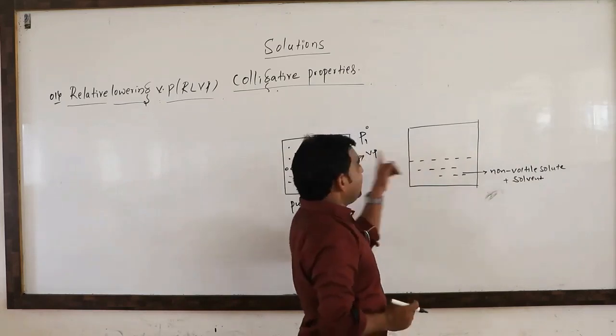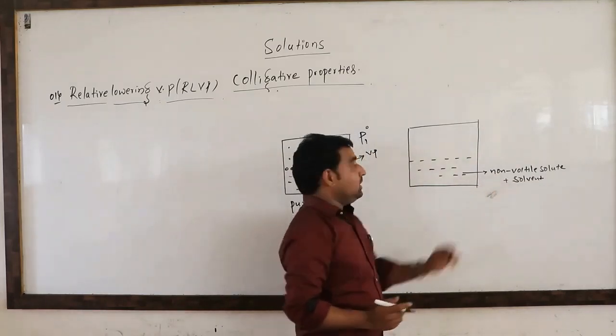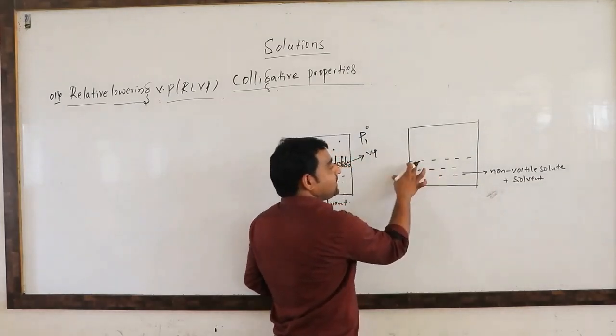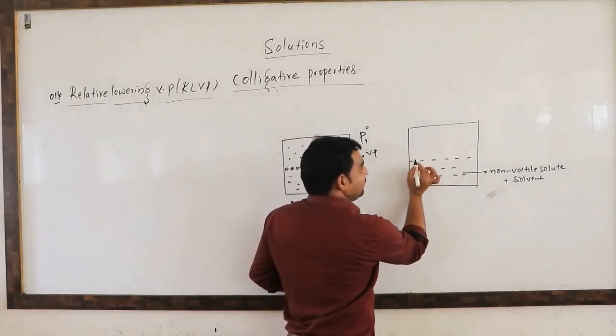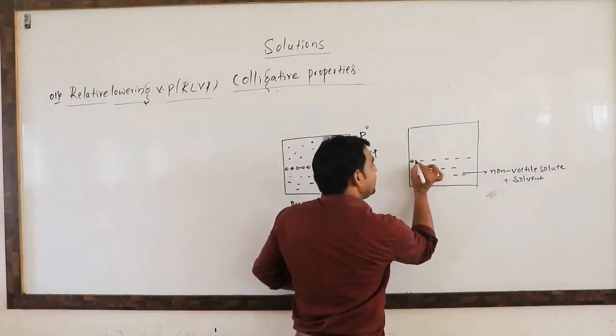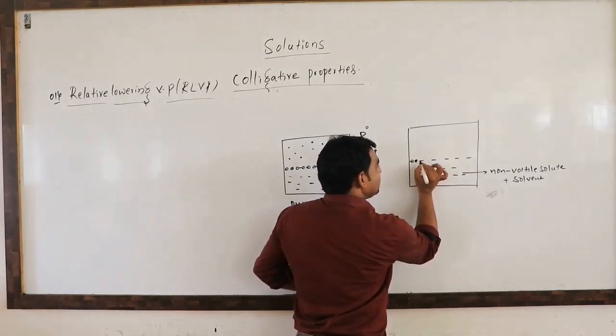When we add the non-volatile solute to the solvent, some of the solute particles displace the solvent particles at the surface. Here these are the solvent particles and these are the solute particles.